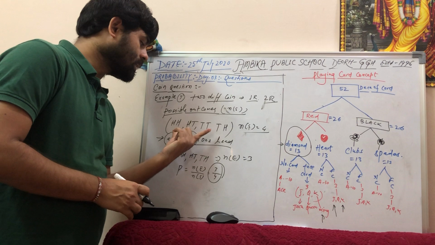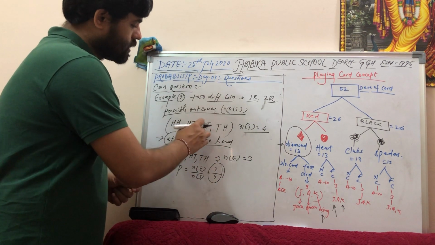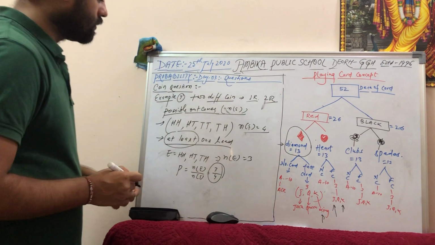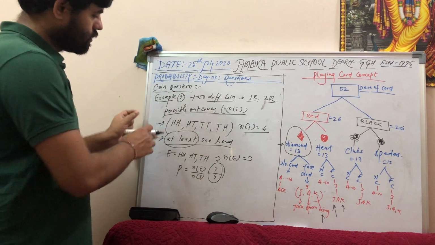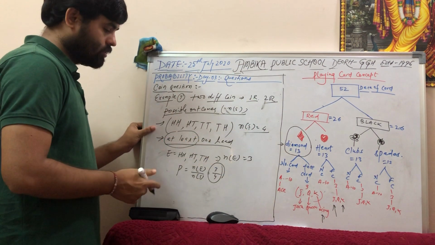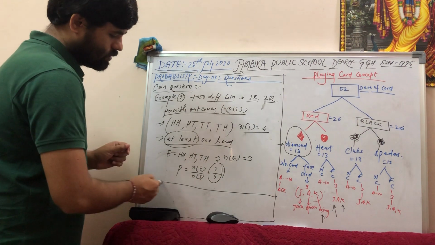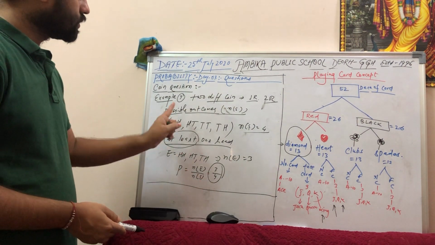Two coins are tossed simultaneously. Then what is the number of sample space? So you just understand that on tossing two coins, the number of sample space is 4. Let me just write it down, then I will explain this concept. Okay, so this is the answer of your question.